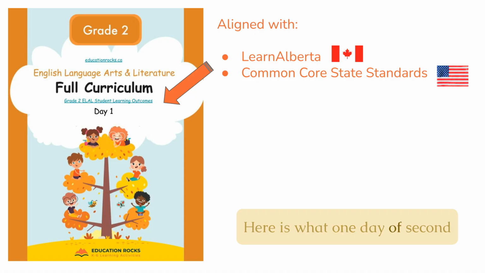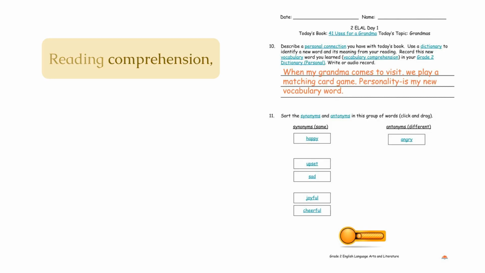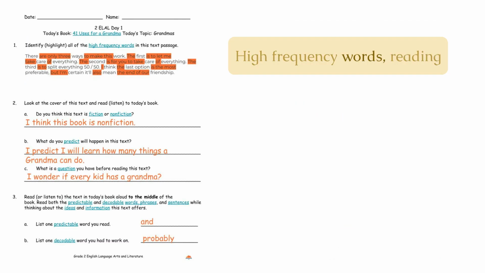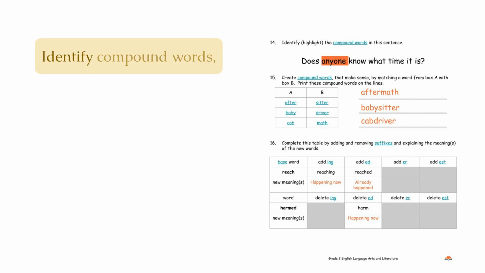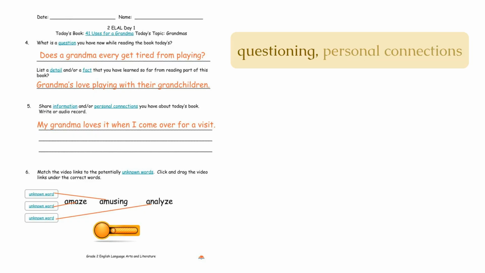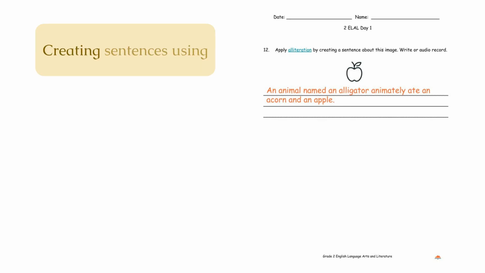Here is what one day of second grade ELA full curriculum looks like. Reading comprehension, vocabulary and language, dictionary skills, and synonyms and antonyms. High-frequency words, reading strategies such as predicting and questioning, and predictable and decipherable words. Identify compound words, create compound words, and word morphology. Reading strategies such as questioning, personal connections, and decoding unknown words. Creating sentences using alliterative words.